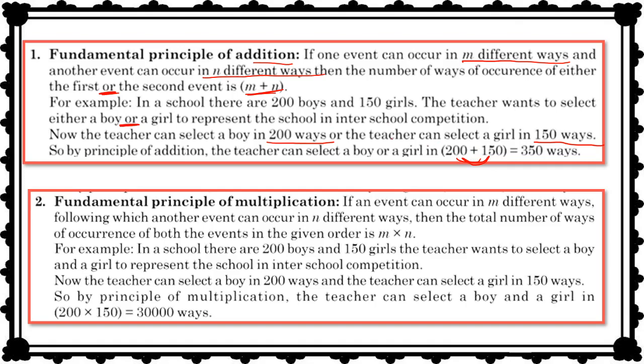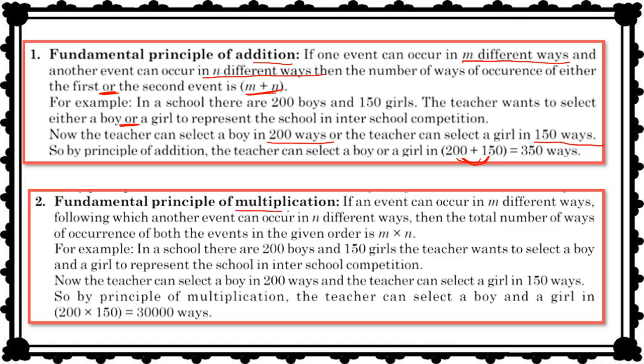Why independent? Because the teacher has to select any one single child. If the teacher selects a boy, then the task is complete, and if the teacher selects a girl, then also the task is complete. So the selection of a boy and a girl, both events are independent. They don't depend on each other. So that's why the fundamental principle of addition is applicable and the total ways are 350.